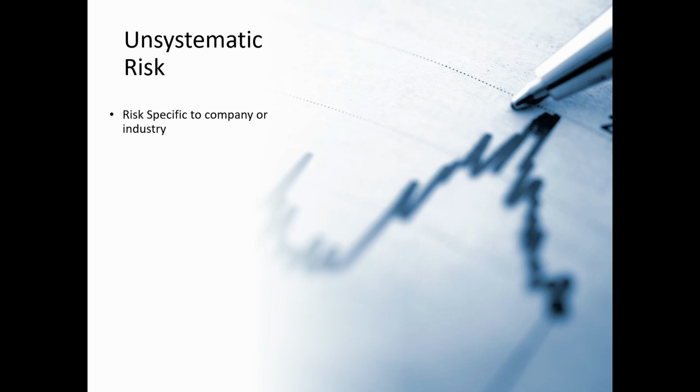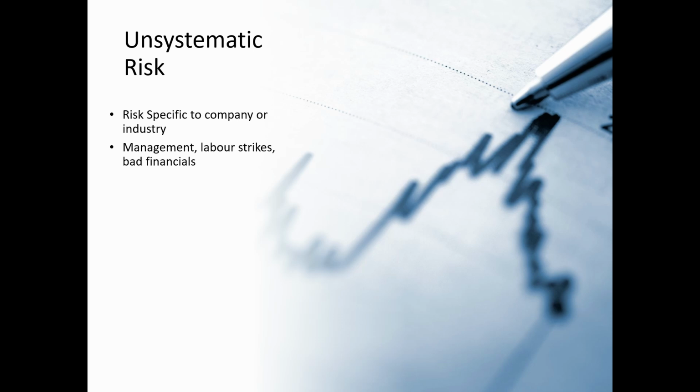You invested in a stock of a particular company and the management of the company changed or the CEO resigned. So that is an example which impacts the stock price of the company. So in this example, this risk is unique to that particular company. The fluctuation is unique to that particular company only. That is an unsystematic risk.